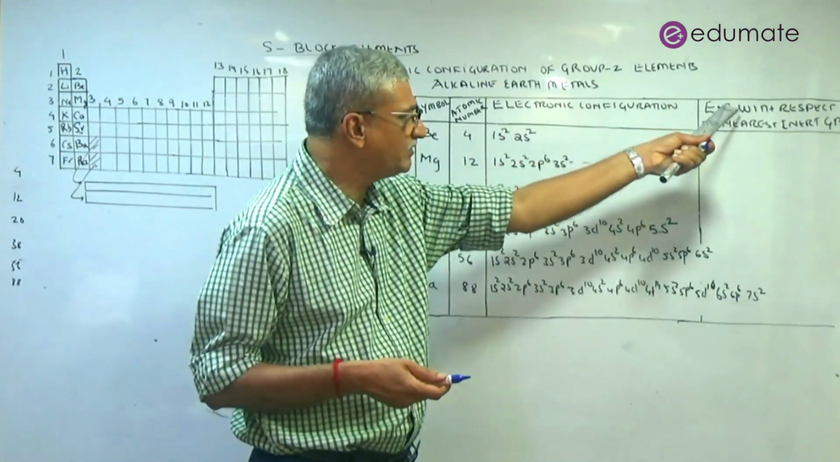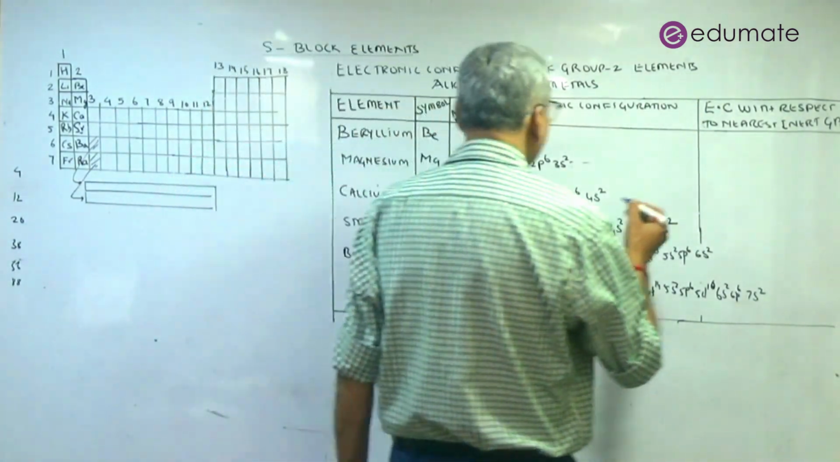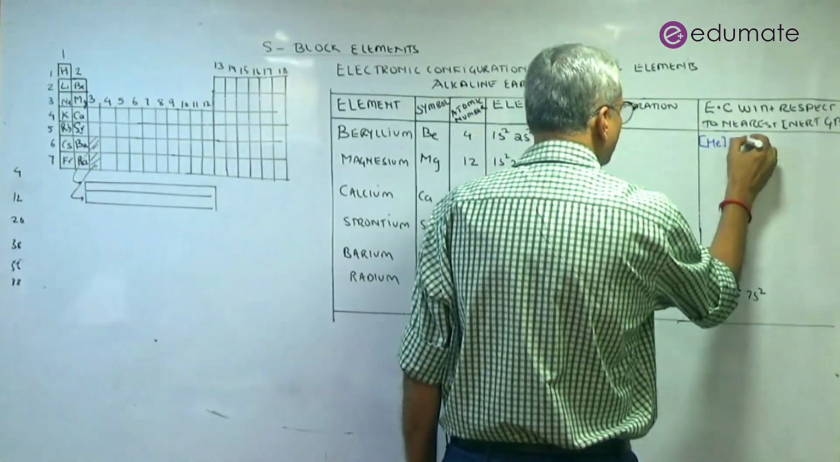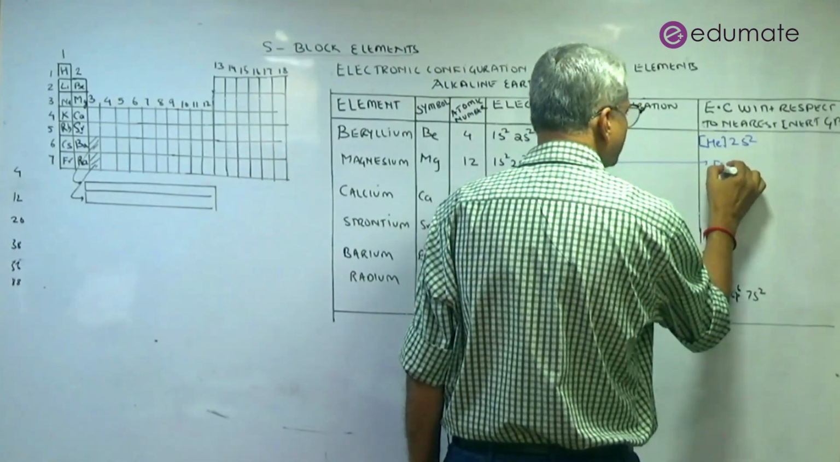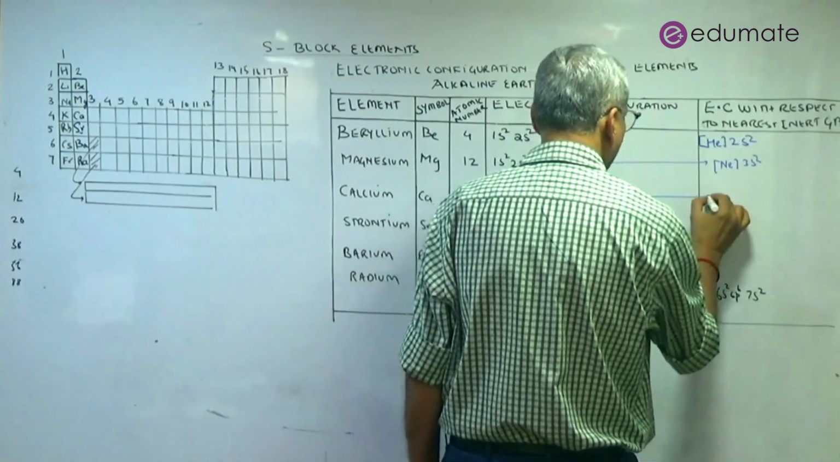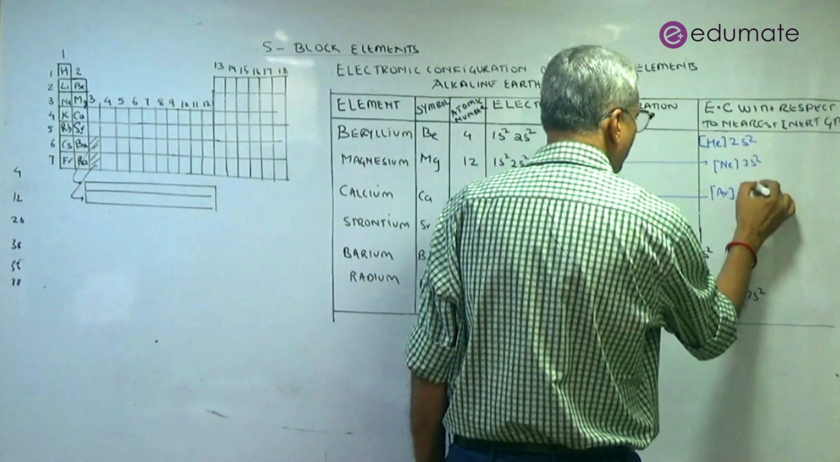Like in the earlier example, we can have an EC, which stands for electronic configuration, with respect to the nearest inert gas. So 1s2 was helium. So we'll have over here helium 2s2. And here we'll have helium, this will be neon 3s2. Then this will be helium neon, which can be written as argon 4s2.